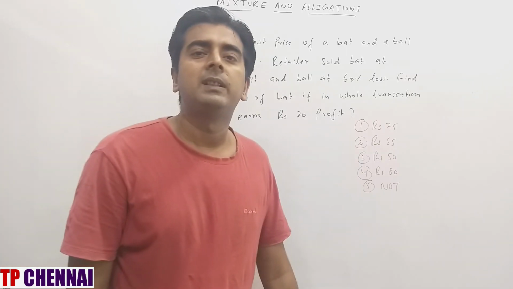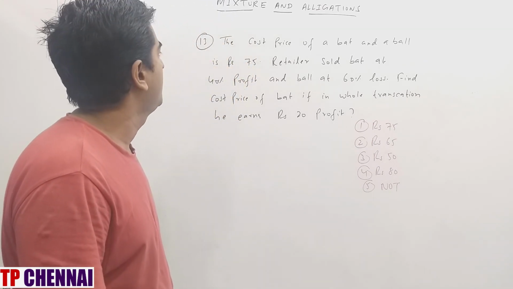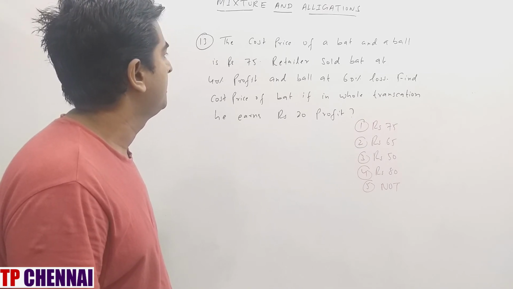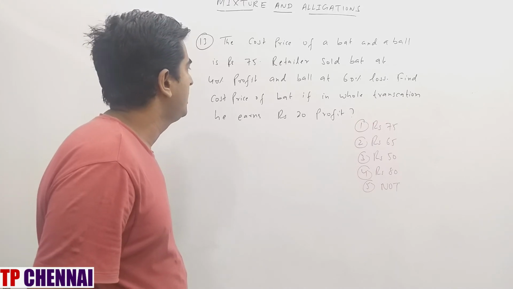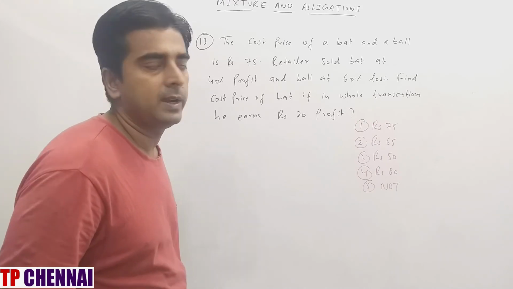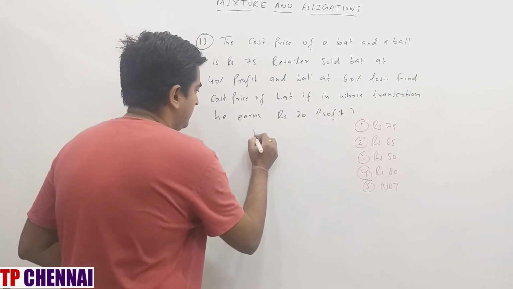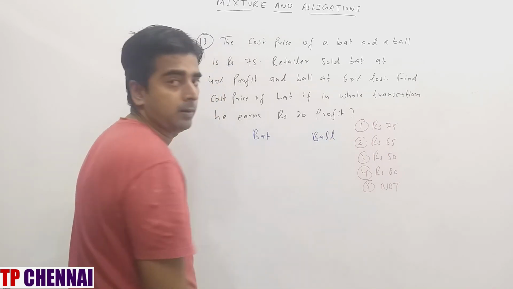So I hope you are clear with the previous question. Now we'll see the next one. The cost price of a bat and a ball is rupees 75. The retailer sold the bat at a 40% profit and the ball at a 60% loss. Find the cost price of the bat if in the whole transaction he earns rupees 20 as profit. Two cases are there, bat and ball, right? So this is bat and this is ball.